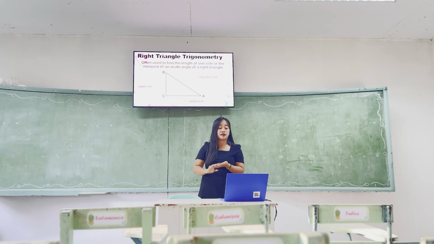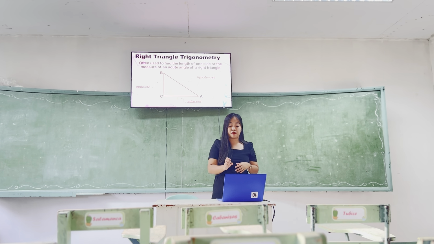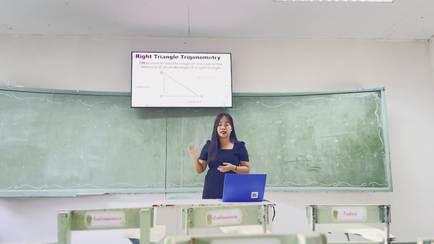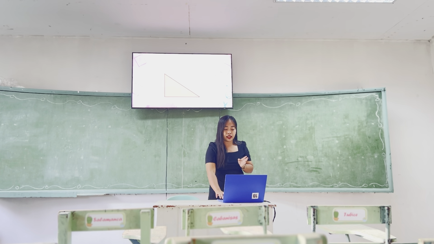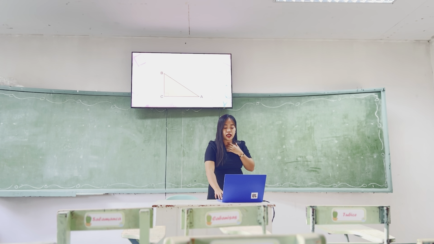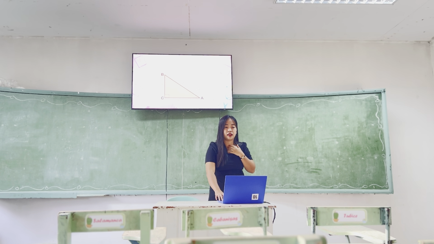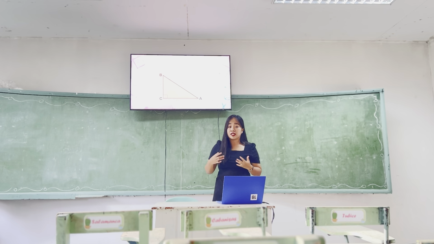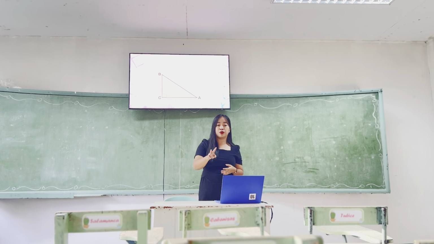Very nice. Now, what if the reference angle is different from this example? Let us have the same right triangle ABC, but this time the reference angle will be angle B. My question is, is there a difference between the two triangles?